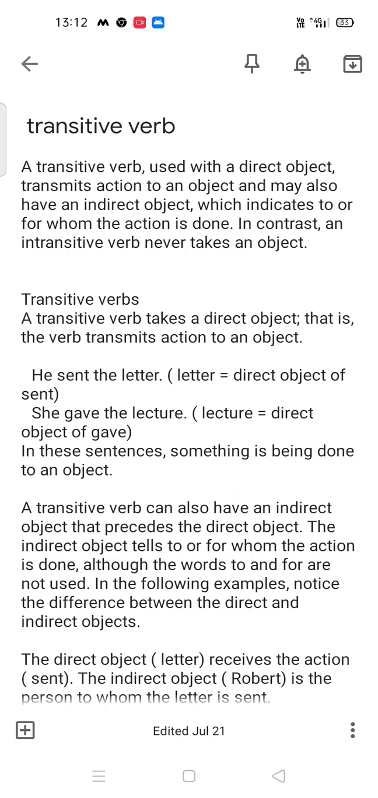I hope you don't have any doubt in these two topics, and it will be clear to you. It's a very easy topic if you understand it properly.